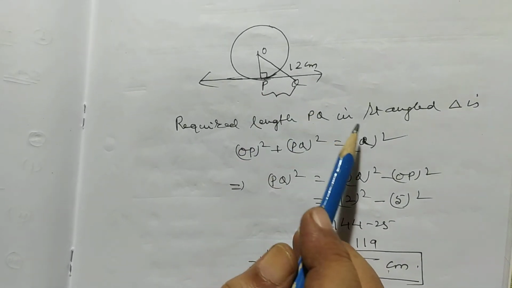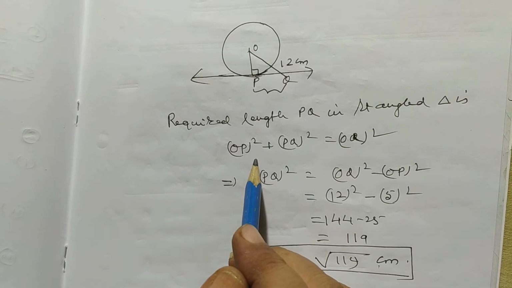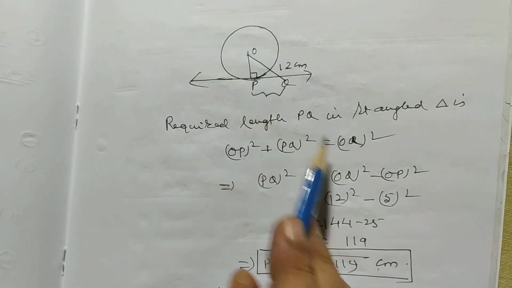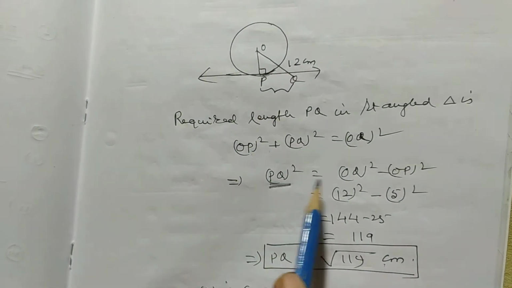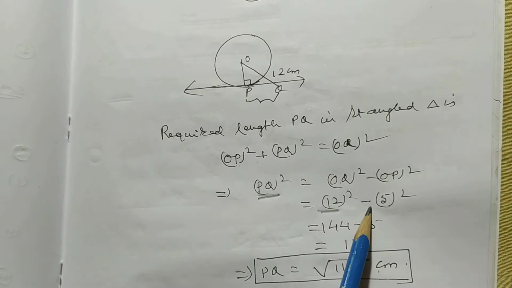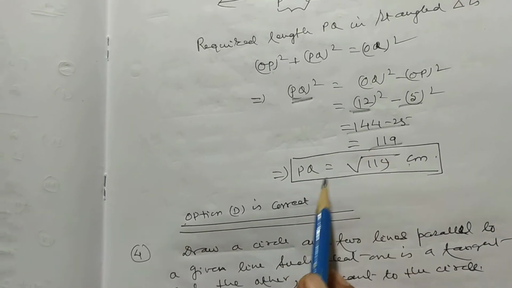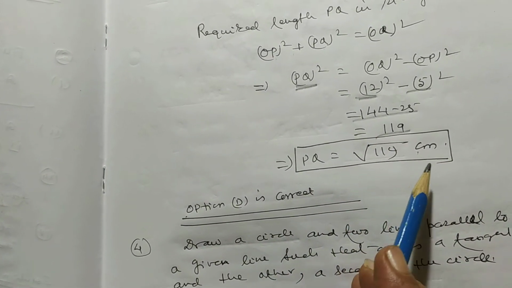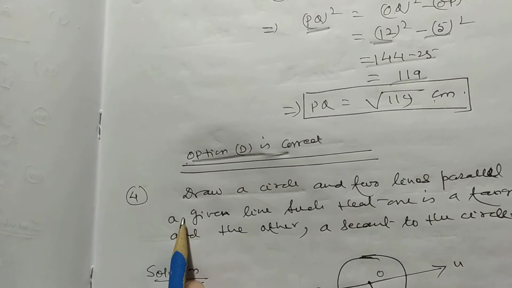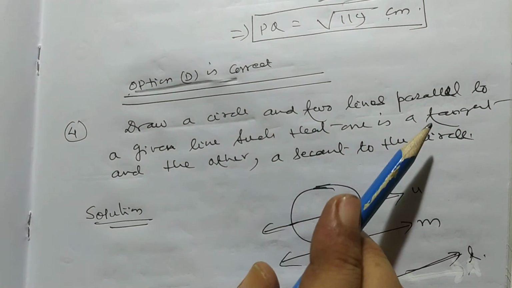Required length PQ. In right angle triangle, OP square plus PQ square is equal to OQ square. So PQ square is equal to OQ square minus OP square, that is 12 square minus 5 square, that is 144 minus 25, that is 119. So PQ is equal to root 119 centimeter. Option D is correct.